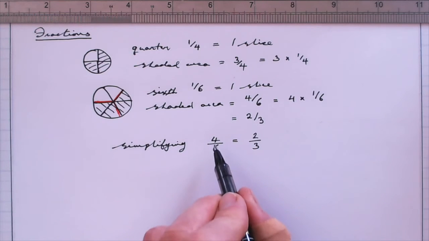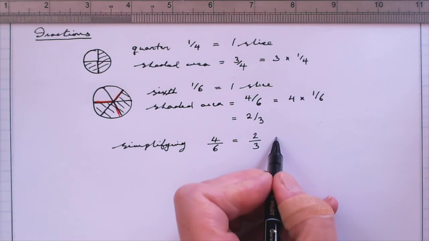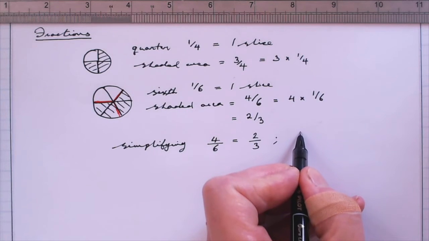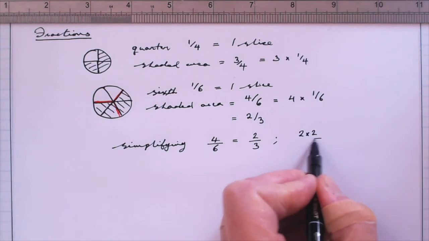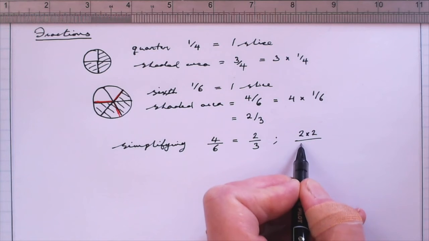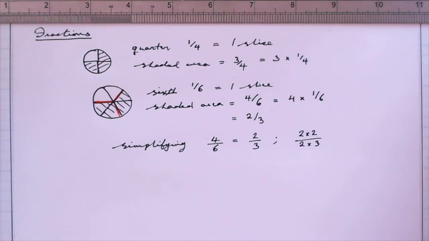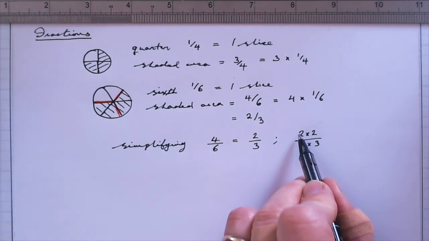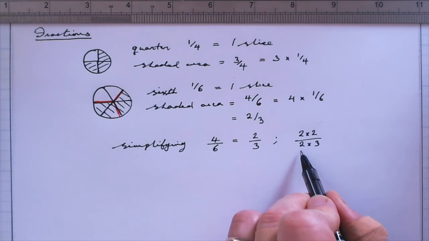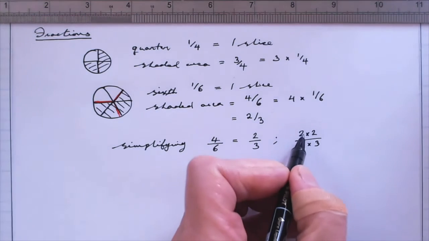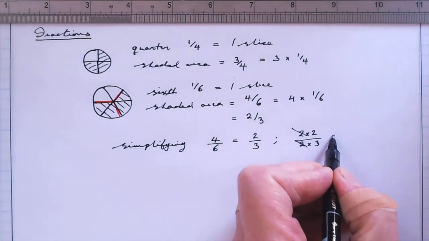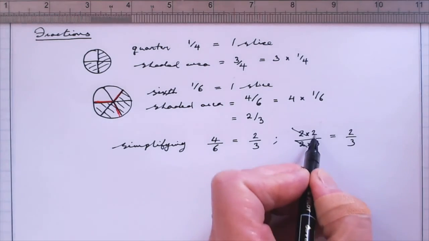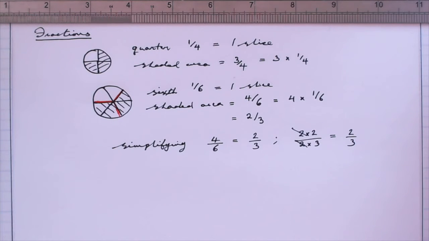And a way to understand that is to think of 4/6 as 4 is 2 times 2, and 6 is 2 times 3. And the rule for fractions is that if you have the same factor in the top and the same factor in the bottom, you can cancel them out, and you see that reduces then to our 2/3. And we'll come back to that a little later on when we're simplifying fractions.